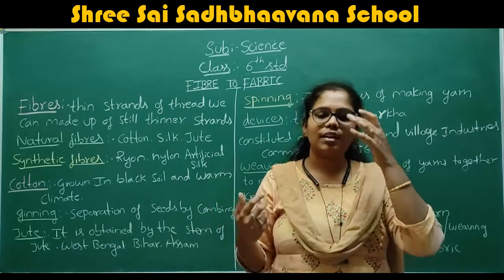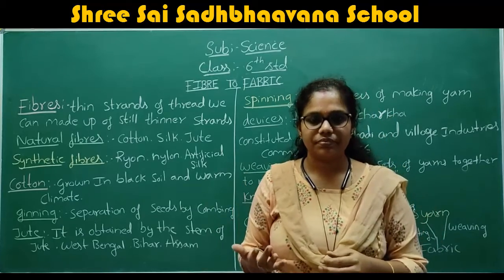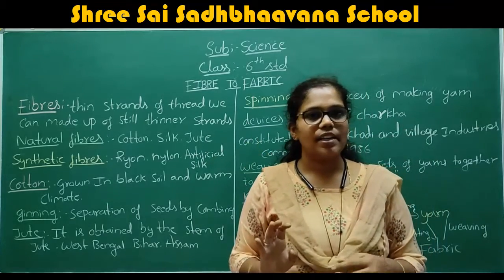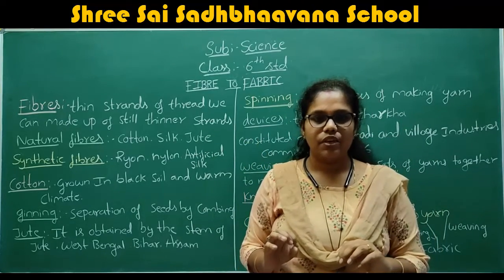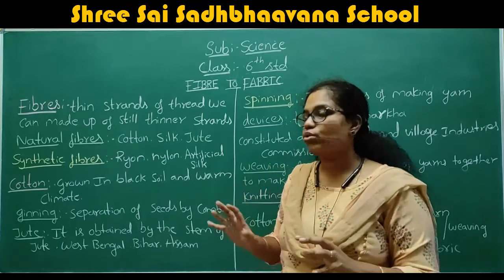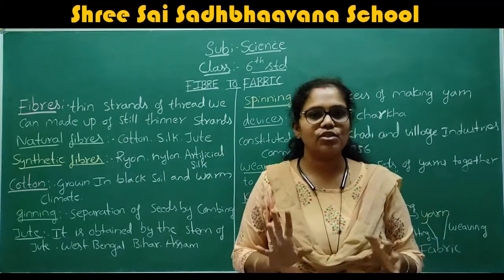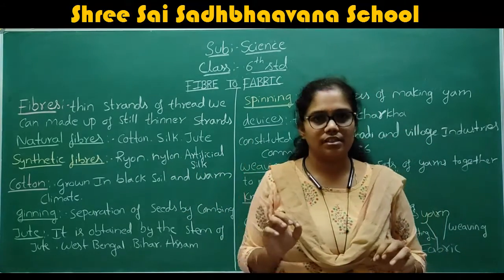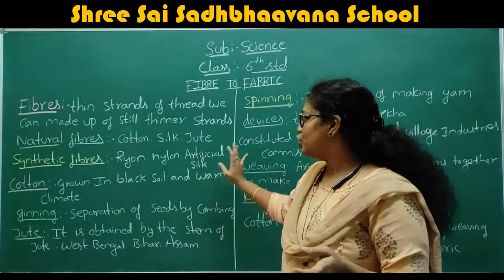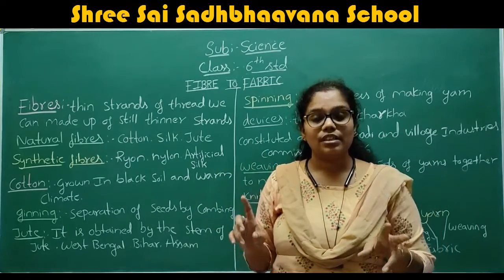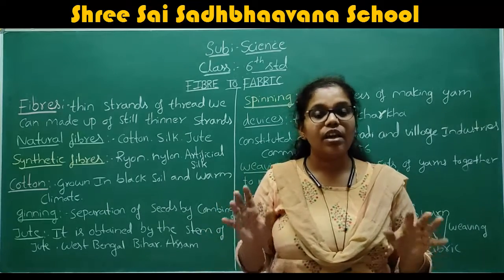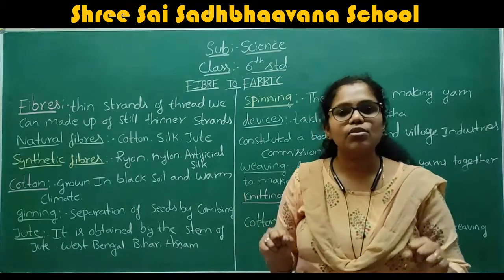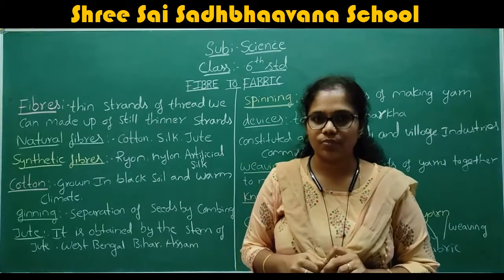Like that, if the fibers are obtained from nature, then that type of fibers we call natural fibers. And the next type of fibers I have written is synthetic fibers, or we can call them artificial fibers also. The first is natural fibers. After that, we are going to discuss synthetic fibers, which are also called artificial fibers.